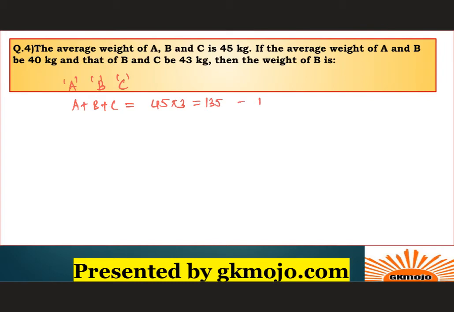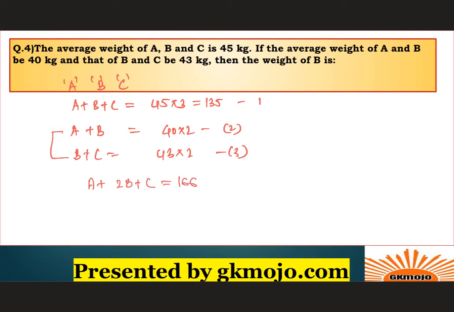This is equation 1. The average weight of A plus B is 40. So A plus B is equal to, total sum is 40 into 2, equation number 2, right? And B plus C is 43 into 2, which is equation 3. Now what you should do is add equation 2 and 3. So if you add them, you'll get A plus 2B plus C equals 166. This is by adding 2 and 3.